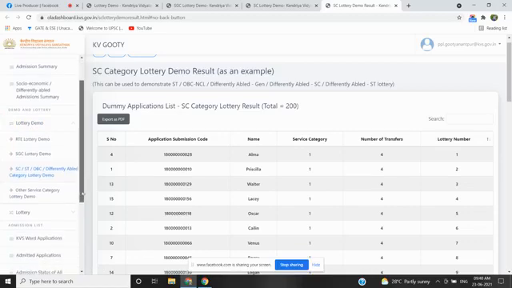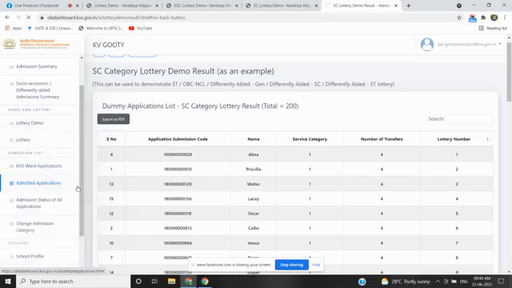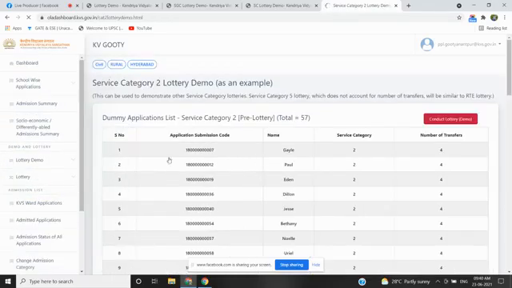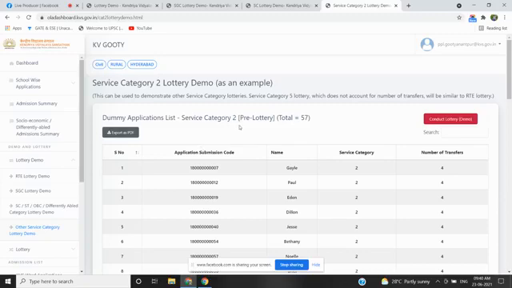And similarly, when I want to go for the other service category lottery demo, see, this is an example. The system is showing the service category 2 lottery demo, and this is similar to service category 1, 3, 4 and others.